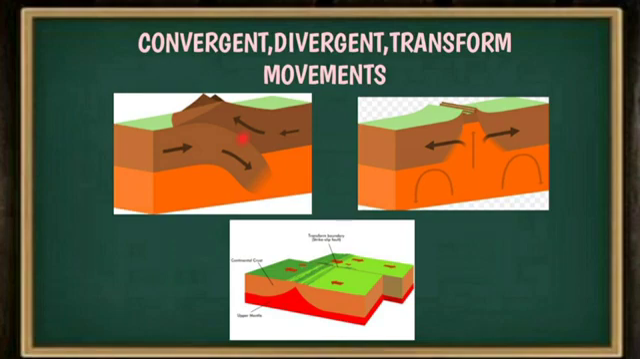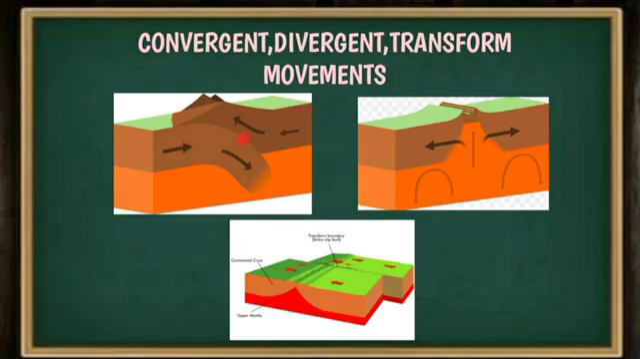The second one is the divergent movement. In divergent movement, the plates are moving away from each other. They are moving in opposite directions to each other. Due to that movement, valleys are created here.